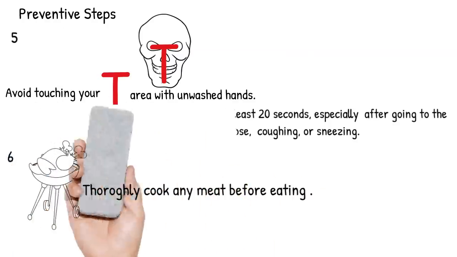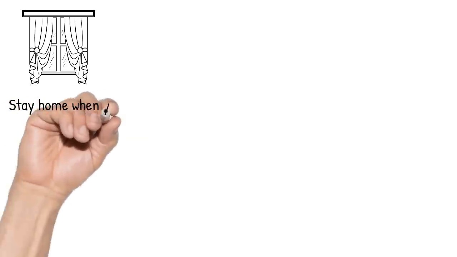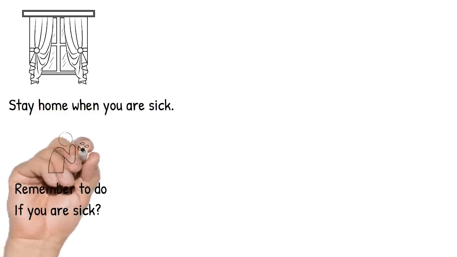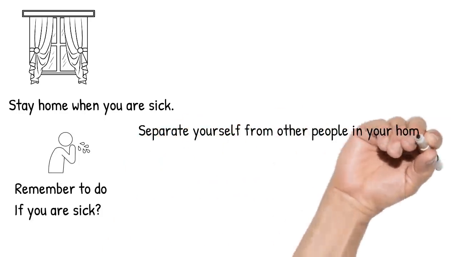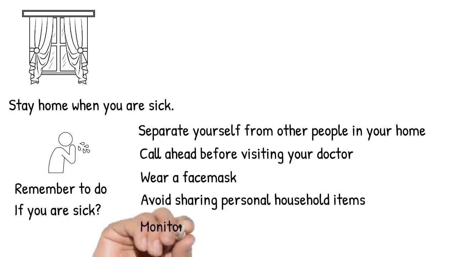Thoroughly cook your meat before eating. When you are sick, use a mask, stay home and isolate yourself from family members. Avoid sharing household items. Monitor your symptoms and make sure you call the doctor before going to the hospital.